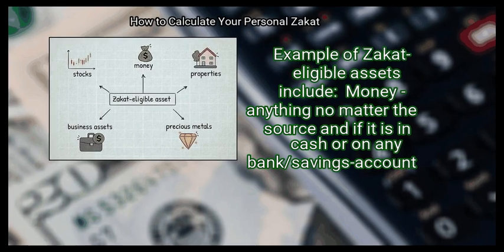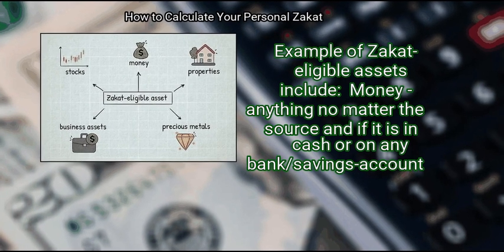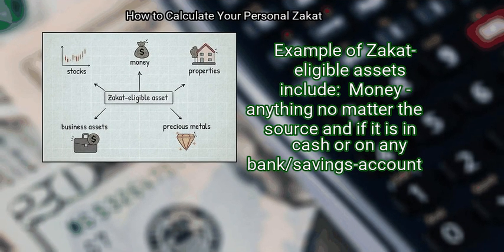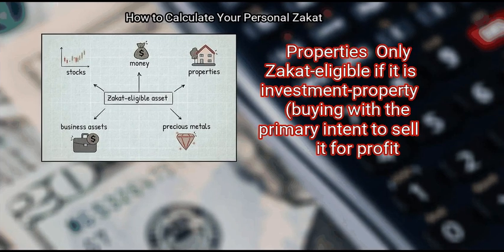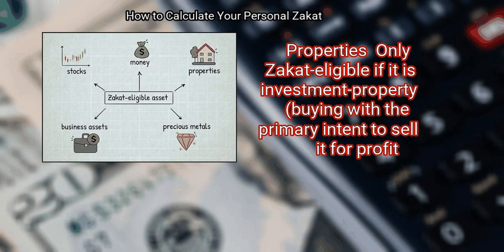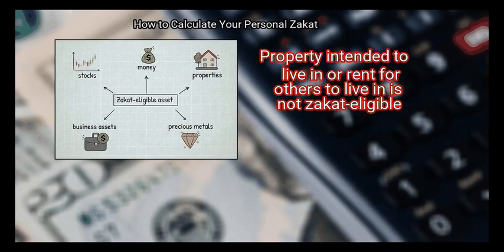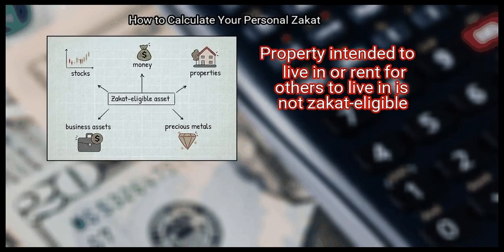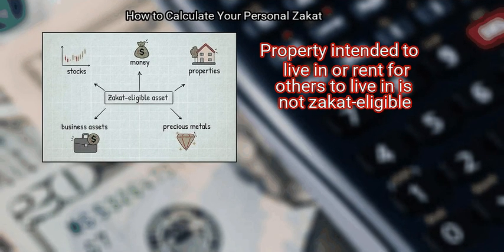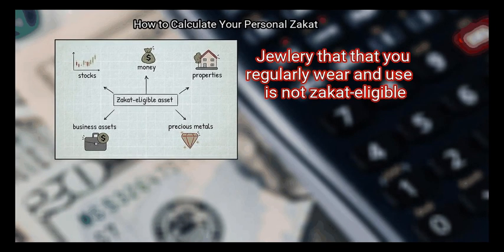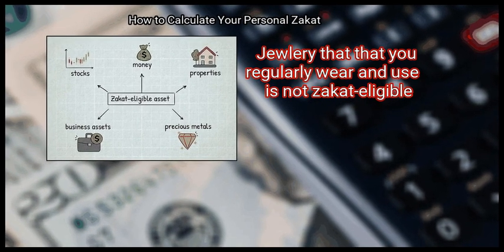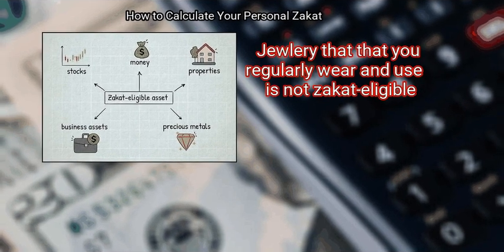Examples of zakat eligible assets include money, anything no matter the source, and if it is in cash or in any bank or savings account. Property is only zakat eligible if it is investment property, bought with the primary intent to sell it for profit. Property intended to live in or rent for others to live in is not zakat eligible. Precious metals such as gold or silver. Jewelry that you regularly wear and use is not zakat eligible.